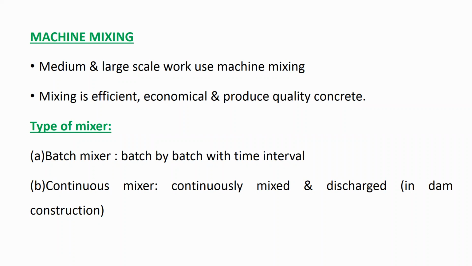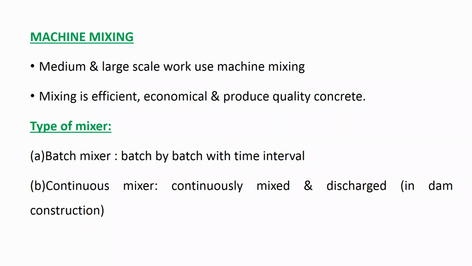I have explained this. In the batch mixer, we produce the concrete batch by batch. One set of ingredients will be taken, like one bag of cement, then whatever quantity of fine aggregate, coarse aggregate and water is required. The concrete will be prepared in the mixer and taken out of the mixer. So one batch is completed, then again a second batch, with the next bag of cement and the next quantities of ingredients. Like that, if you prepare the concrete batch by batch, this type of mixer is called a batch mixer. In the continuous mixer, what happens?